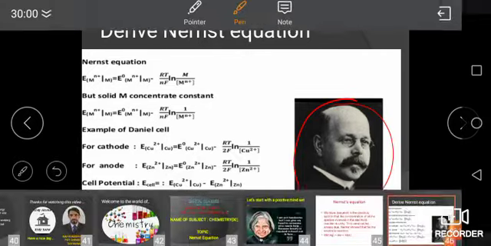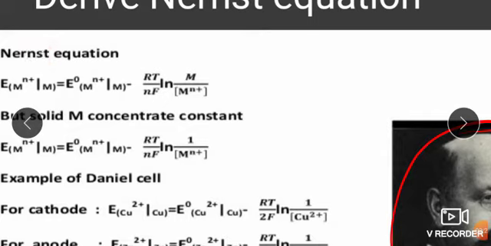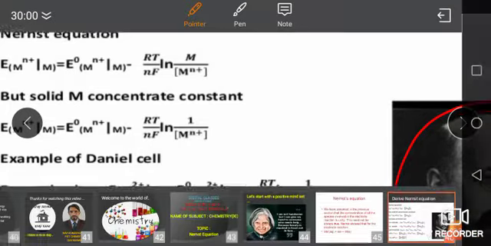So according to his equation, let me take this in a little bit zoom way. The Nernst equation can be written like this. First you need to understand how we can write the Nernst equation. The Nernst equation can be written in this way, in which E is the electrode potential, E of Mn+ / M, and this line is representing the cell reaction.